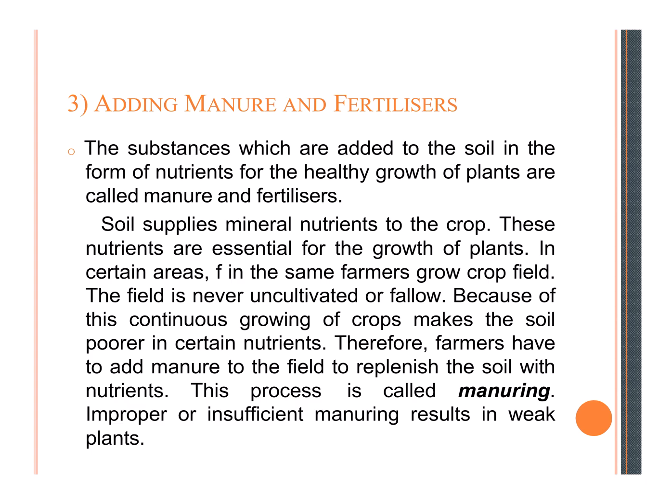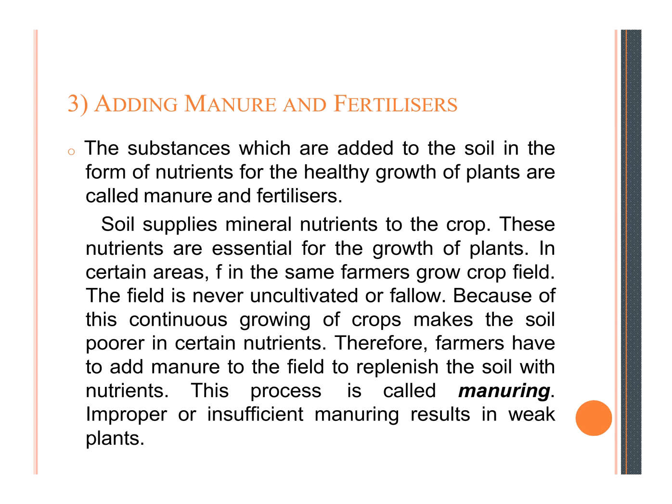In certain areas, if the same farmers grow crops in the same field, the field is never uncultivated or fallow. Because of this, continuous growing of crops makes the soil poorer in certain nutrients. Therefore, farmers have to add manure to the field to replenish the soil with nutrients. This process is called manuring. Improper or insufficient manuring results in weak plants.